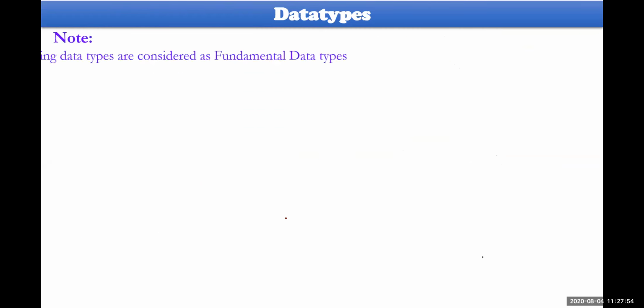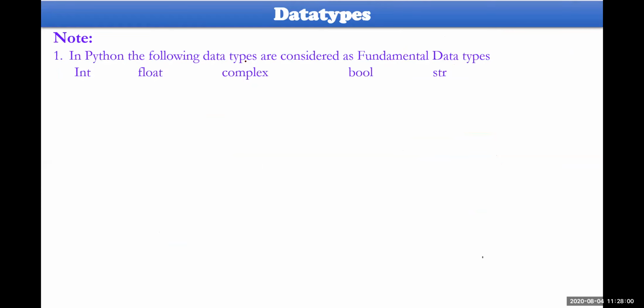And followed by, you need to remember some points here. There are 5 data types which are considered fundamental, or what we call primary data types. Scalar data types, that is integer, float, complex, bool, and string. All these are the fundamental data types.